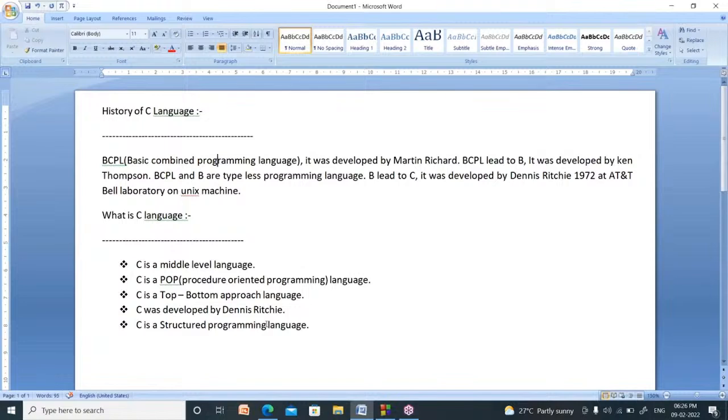BCPL is Basic Combined Programming Language. It was developed by Martin Richard. From BCPL, there is a new programming language called B. It was developed by Ken Thompson. B was developed to develop a multi-user operating system. BCPL and B are typeless programming languages, meaning there are no data types in them. B led to C. From B language, Dennis Ritchie developed a new programming language called C in 1972 at the AT&T Bell Laboratory on a Unix operating system machine.